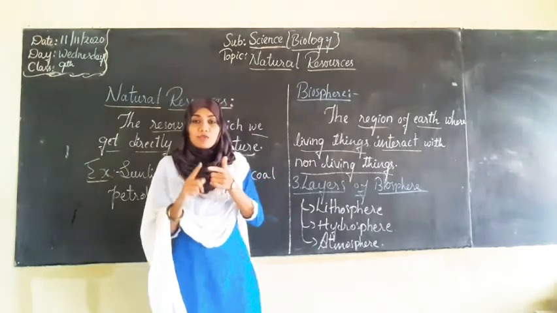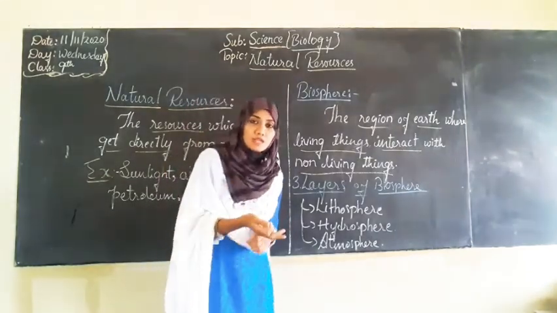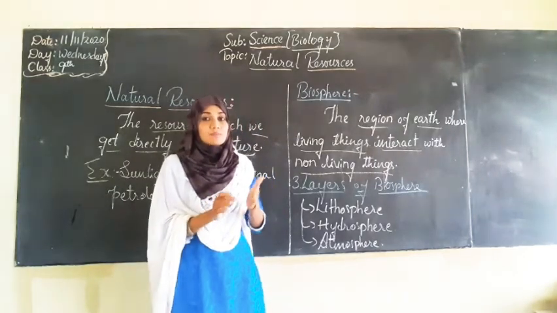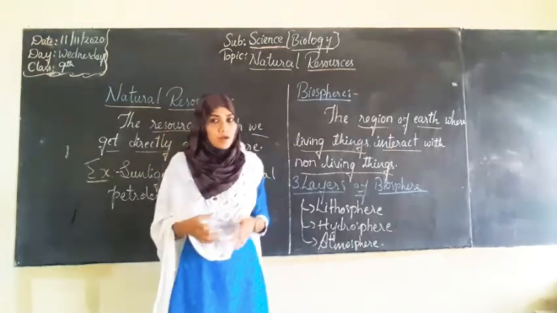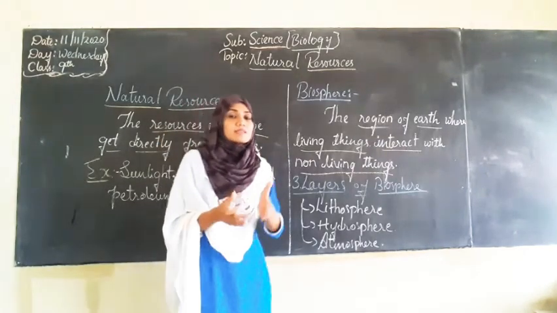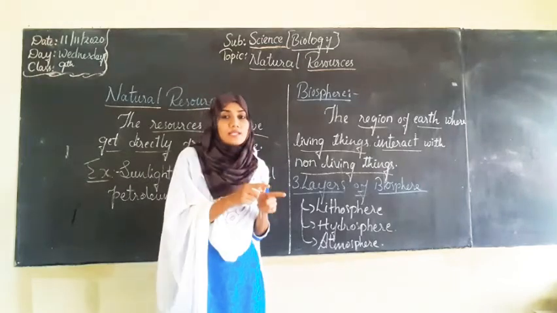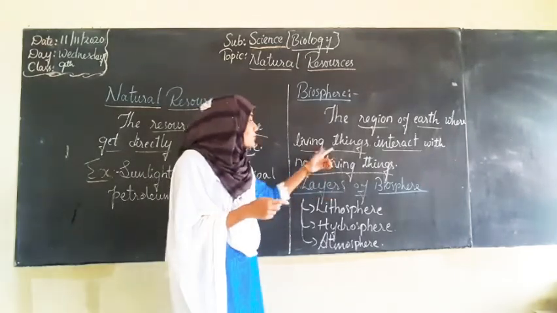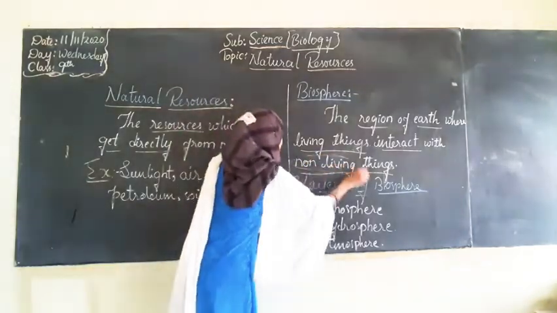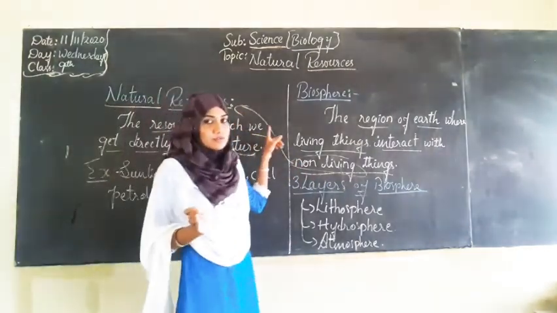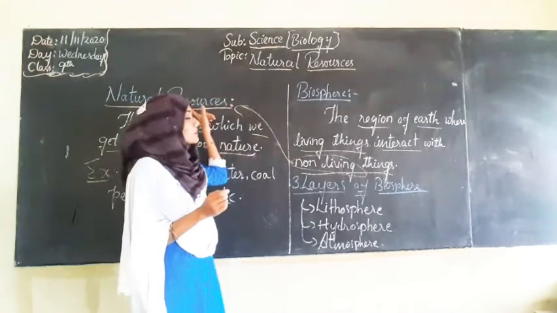That means living organisms depend upon the non-living things for their survival, and non-living things are utilized by the living organisms. Here we consider these non-living things as natural resources. We are not taking the man-made resources here. We are taking natural resources.